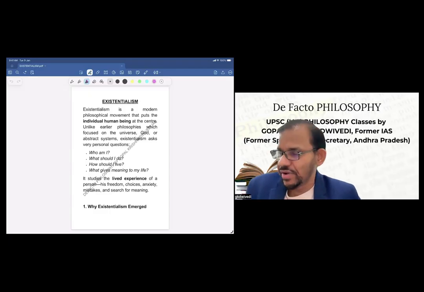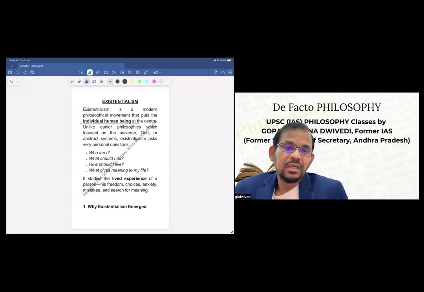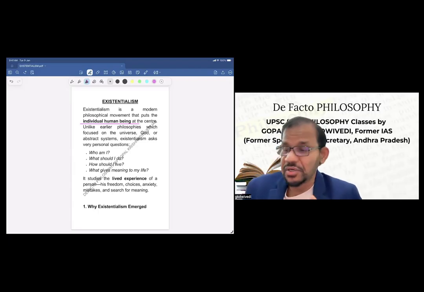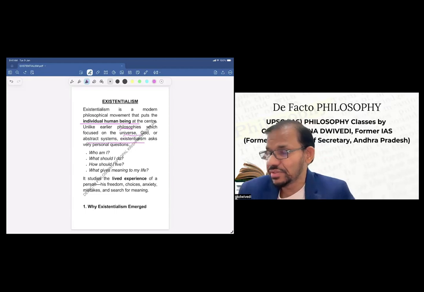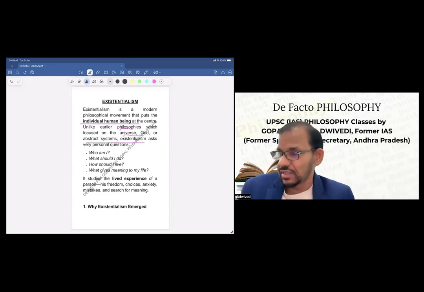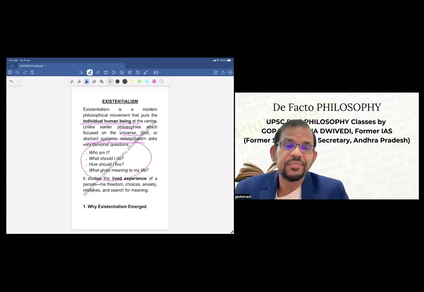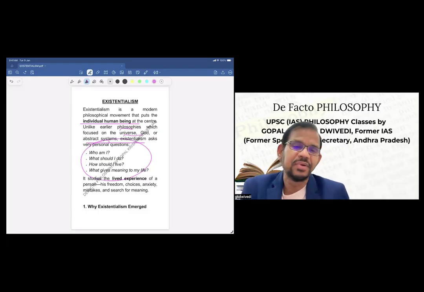Unlike other philosophies which focus on the universe, God, or abstract systems, the main questions asked in existentialism are: who am I? What should I do? How should I live? What gives meaning to my life? Basically, the central focus is the individual, and therefore these questions are asked.